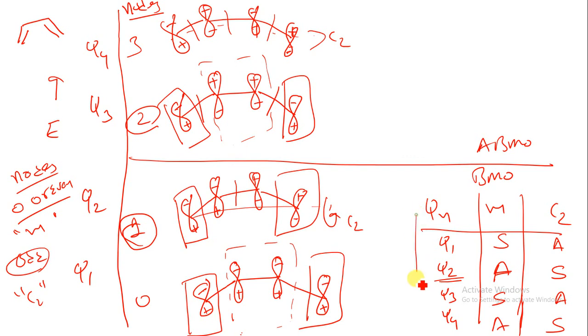Okay, so this is the conclusion table. From these rules, the orbitals with 0 or an even number of nodes can have a mirror plane. If we have an odd number of nodes, we can have a C2 axis. So this is the simple formula for the molecular orbital symmetry properties of 1,3-butadiene.